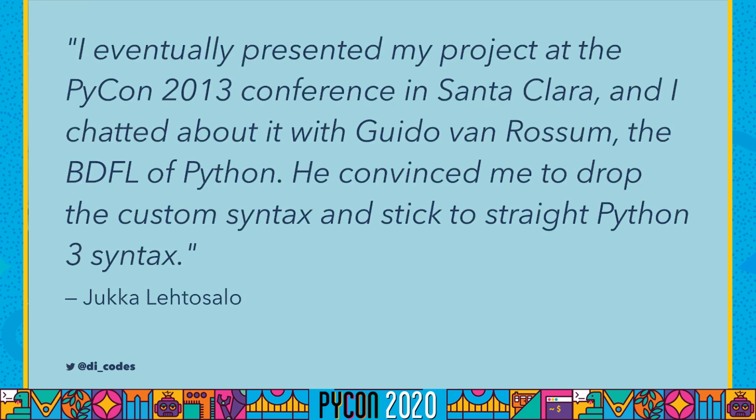Jukka said he eventually presented his project at PyCon, and afterwards, he talked to Guido van Rossum about it, the BDFL of Python. And Guido convinced him to drop the custom syntax and just stick to straight Python 3. Let's just do this in Python 3. So Mypy also included a static type checker for this Python variant, which was modified to check Python instead, and that's what we actually think of as Mypy today.